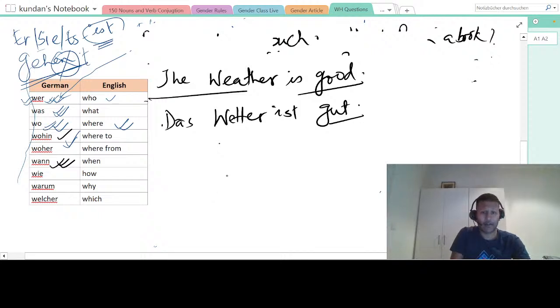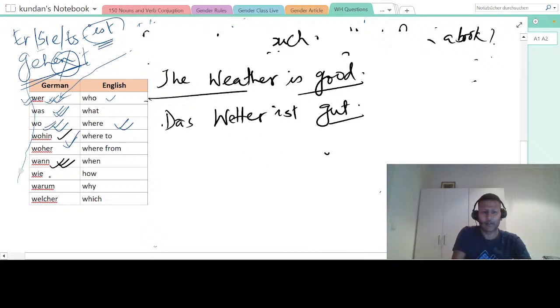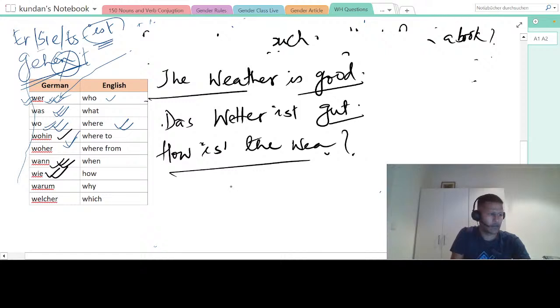Next question: is the weather good? Ist das Wetter gut? So now the question is, how is the weather? No one will say "is the weather good," though they may ask just to confirm. So now, how is the weather? How in German is wie. Who can make the sentence?